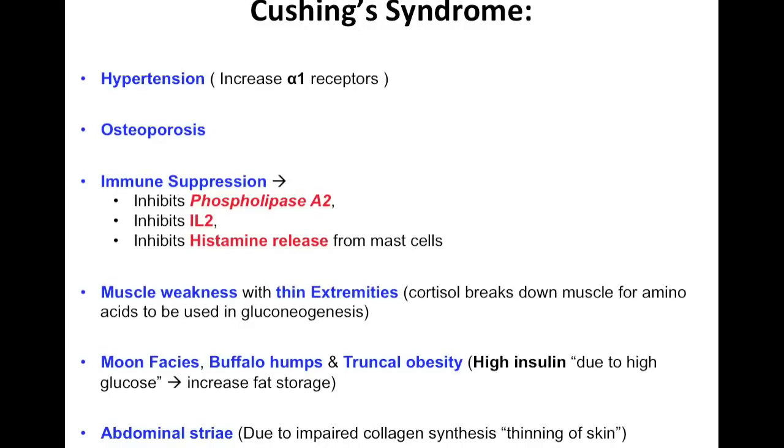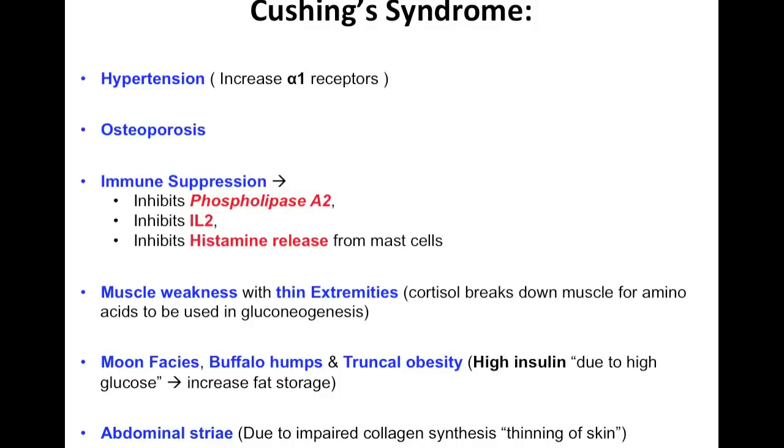Other things are moon facies, buffalo humps, and truncal obesity. We said that cortisol causes increase of glucose. So if you have increase of glucose, you're obviously gonna have high insulin. Okay, so if you have high insulin, the insulin will actually cause fat storage. Okay, so that's why these people have those buffalo humps. That's why their face is round like a moon, and they have truncal obesity.